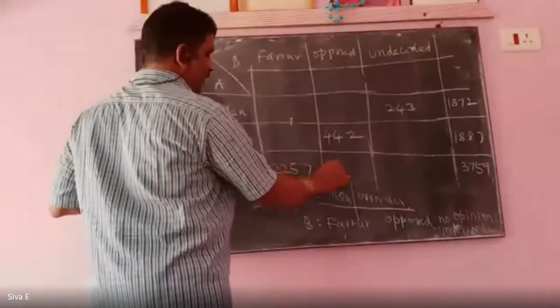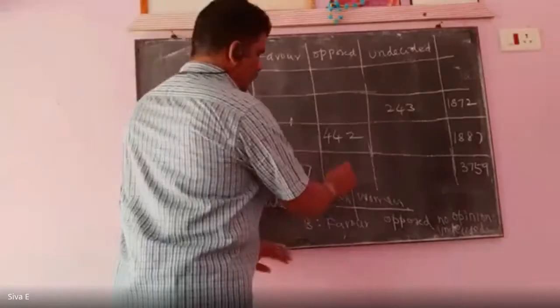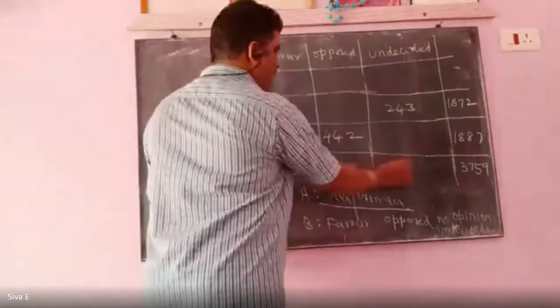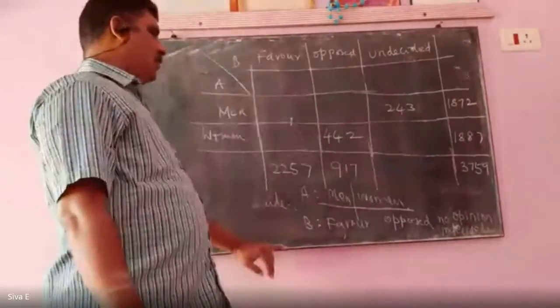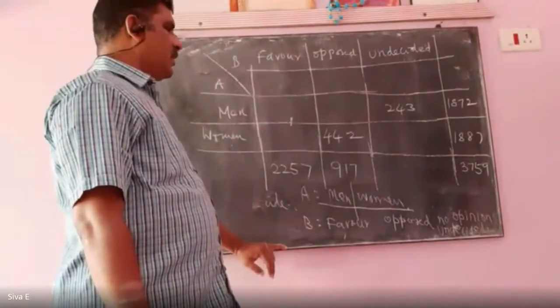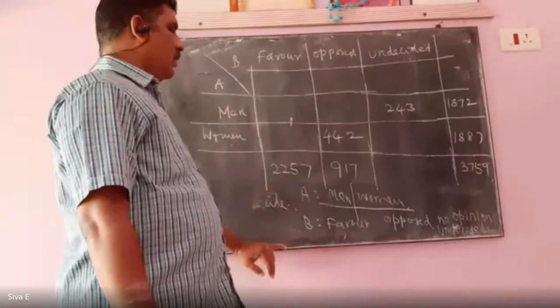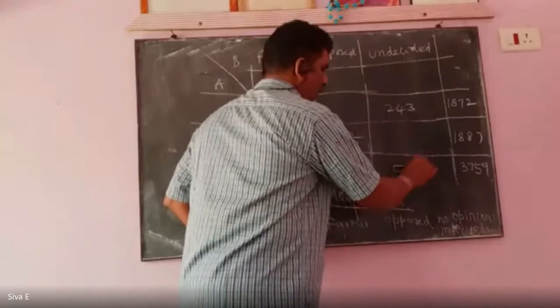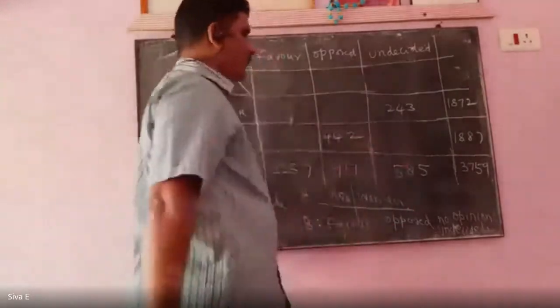Total 917 opposed. How many of them undecided? 3759 minus 585. Then this value is 342.